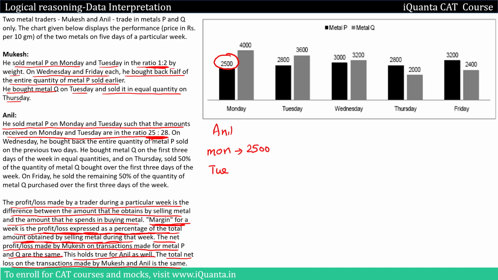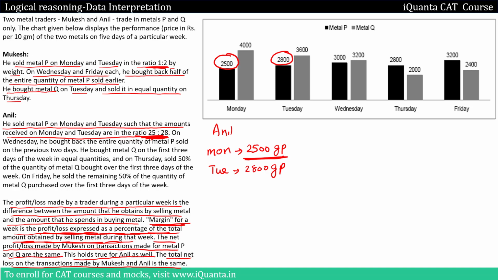I am assuming that the quantity that he bought will be GP. Now on Tuesday, whatever quantity he'll buy, he will multiply it by 2800. Now we need the amounts to be in ratio 25:28. So when is that possible? When the amount bought on Tuesday will also be GP. Then the amounts are in ratio 25:28. I hope this is clear. So the amount of metal P bought on Monday and Tuesday will be the same.